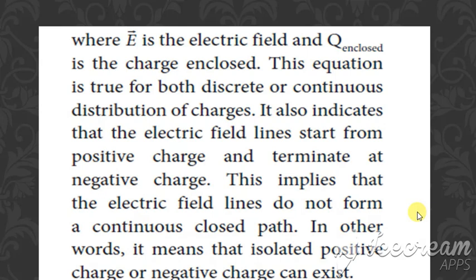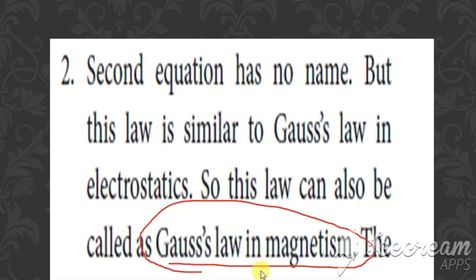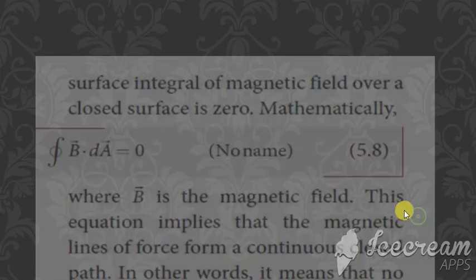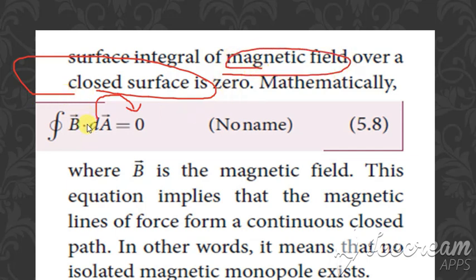Clear? Then the second one has no name, but it is similar to the Gauss law in electrostatics, the same as the first one. So it can also be called Gauss law in magnetism. We have always seen Gauss law only in electrostatics. Here this equation we say is Gauss law in magnetism, and the equation is integral of B dot dA, which is equal to 0. For the closed surface, the net magnetic flux is considered to be 0, where B is the magnetic field. This equation implies that the magnetic lines of force form a continuous closed path.